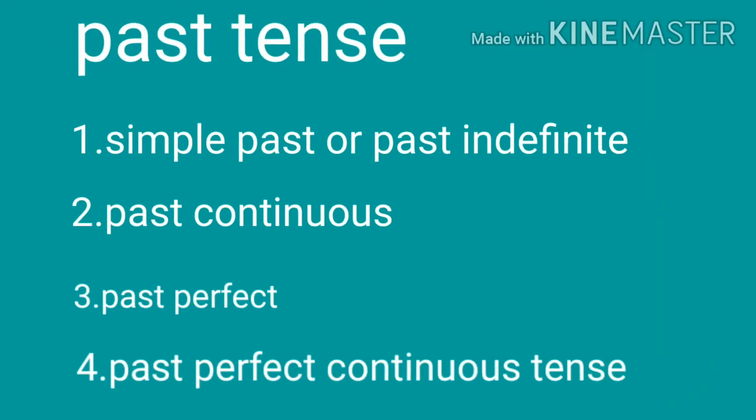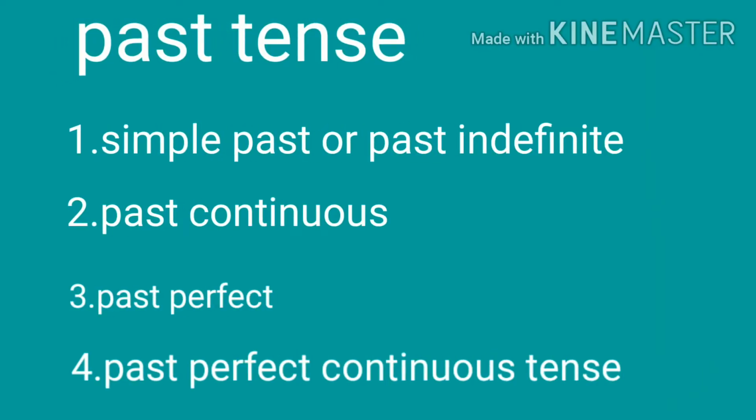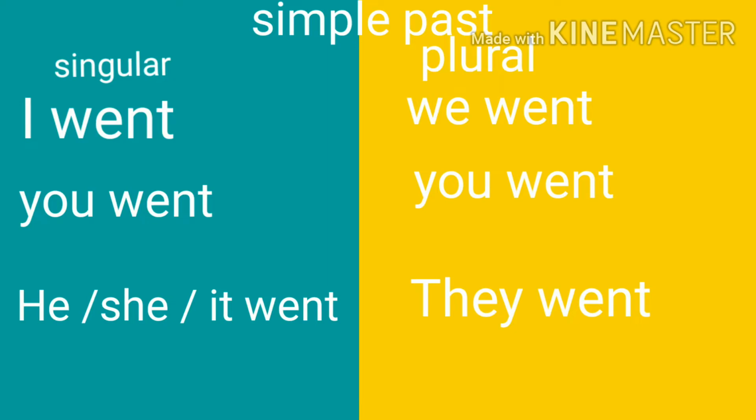So now let's see the forms of past tense. Number 1, simple past or past indefinite. Number 2, past continuous. Number 3, past perfect. Number 4, past perfect continuous. Now let us see how to form simple past tense.